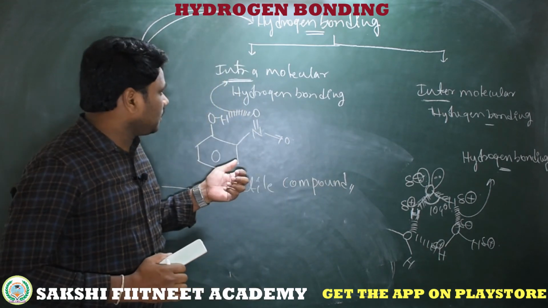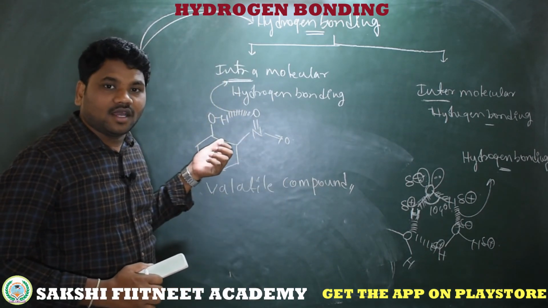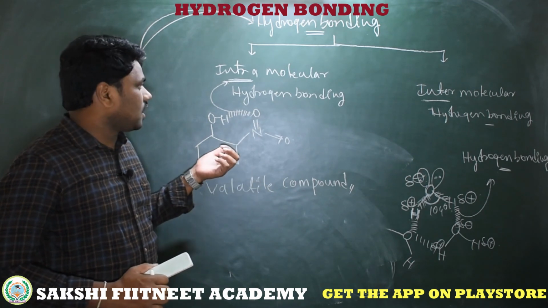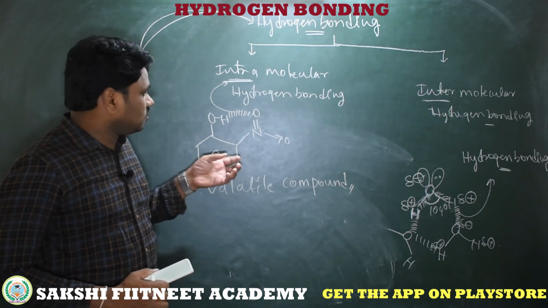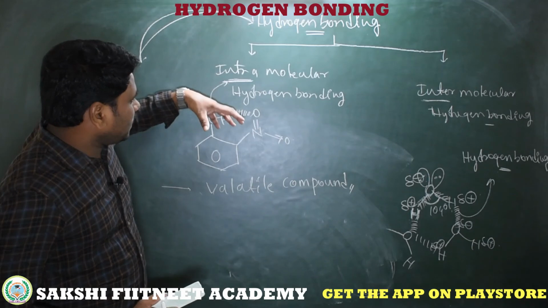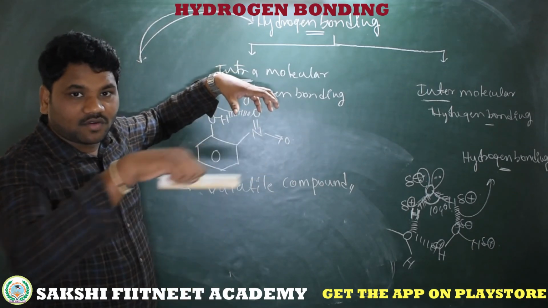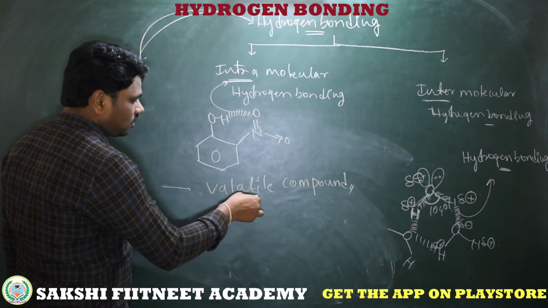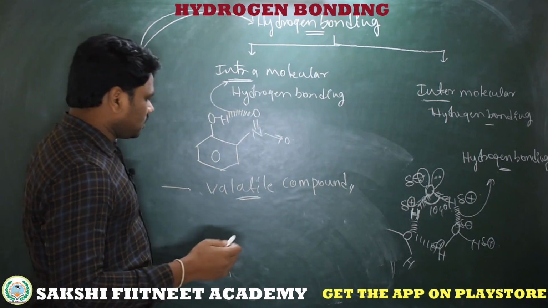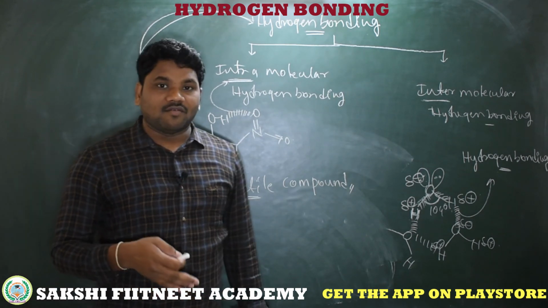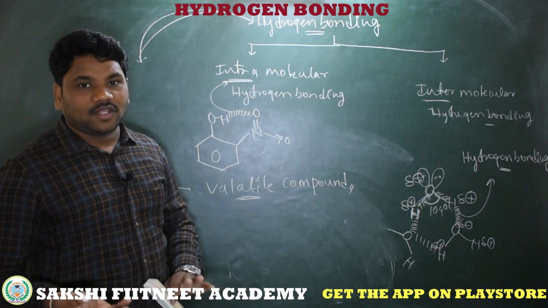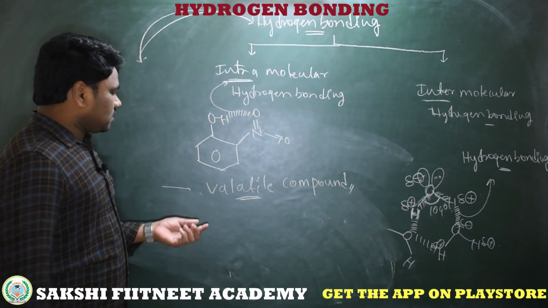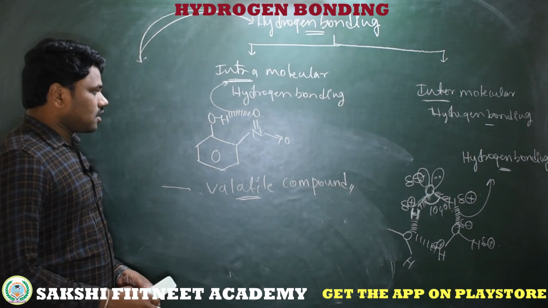But here the molecule doesn't have any other attractions. This is intramolecular bonding, so there is a chance to escape very easily from the compound surface. That is called volatile nature, like kerosene, petrol, camphor and naphthalene balls. These are examples of volatile compounds.